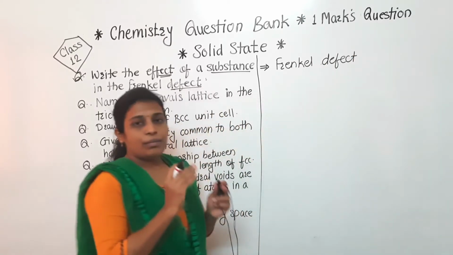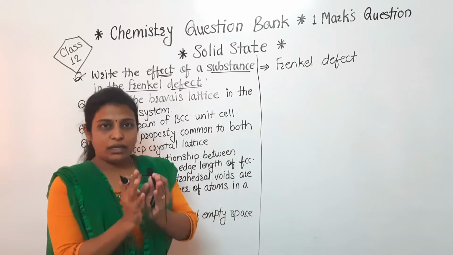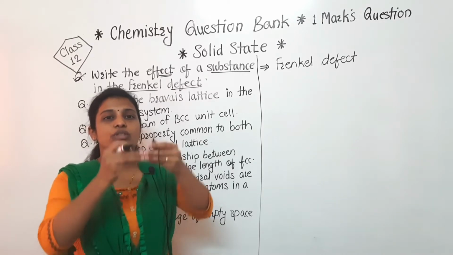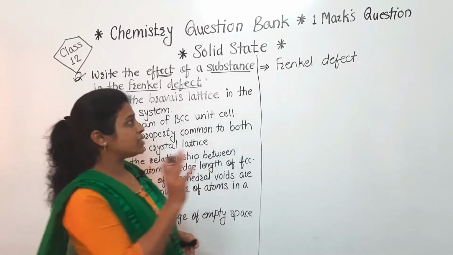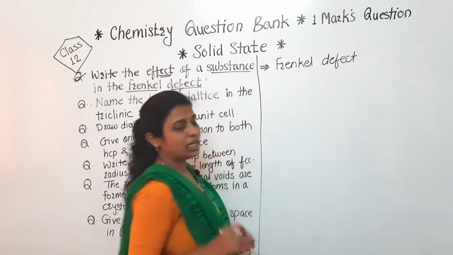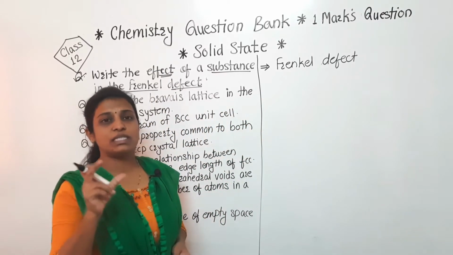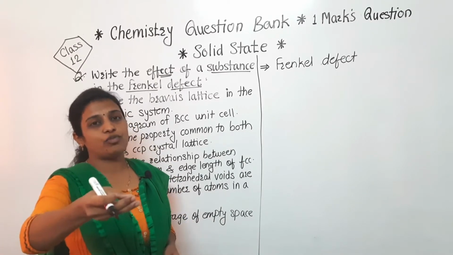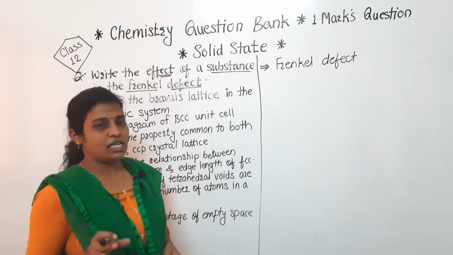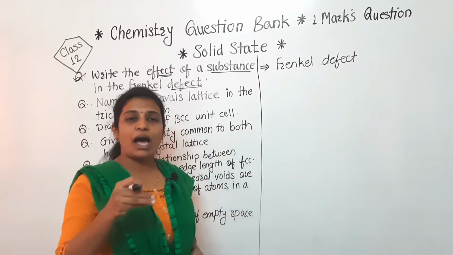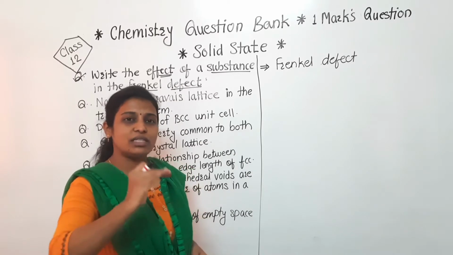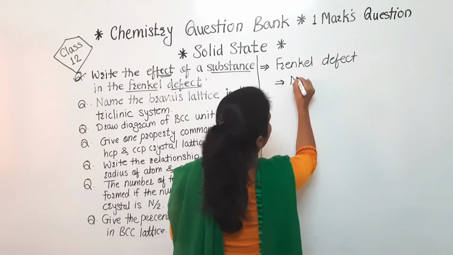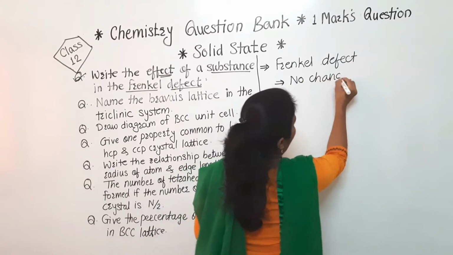Frenkel defect is due to the moving of atoms or ions from their initial space to the interstitial space. So Frenkel defect is due to the missing of ions from the original space, and they are moving towards the interstitial space. The number of ions will remain the same, just they are changing their place, and that's why there will be no change in the mass,